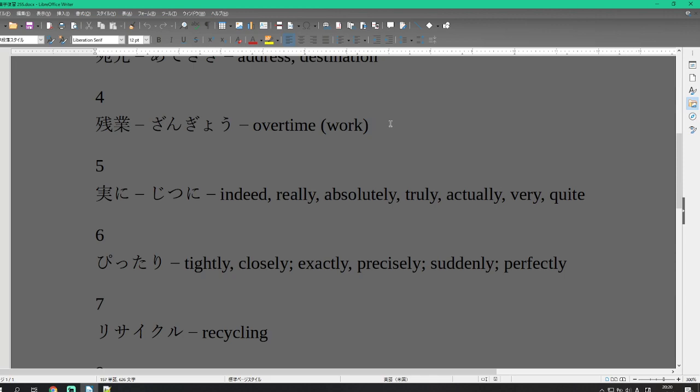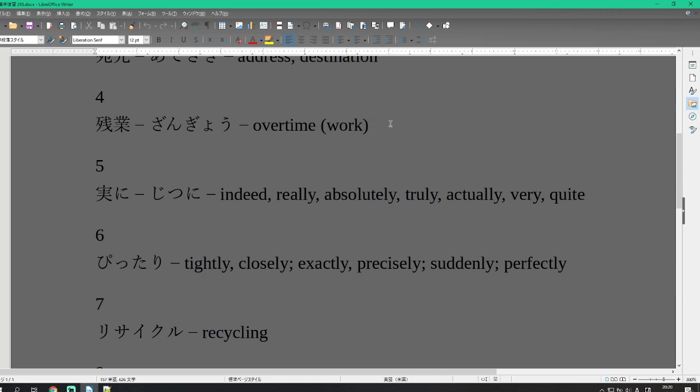Zangyo. Leftover business done in overtime. Literally leftover business.